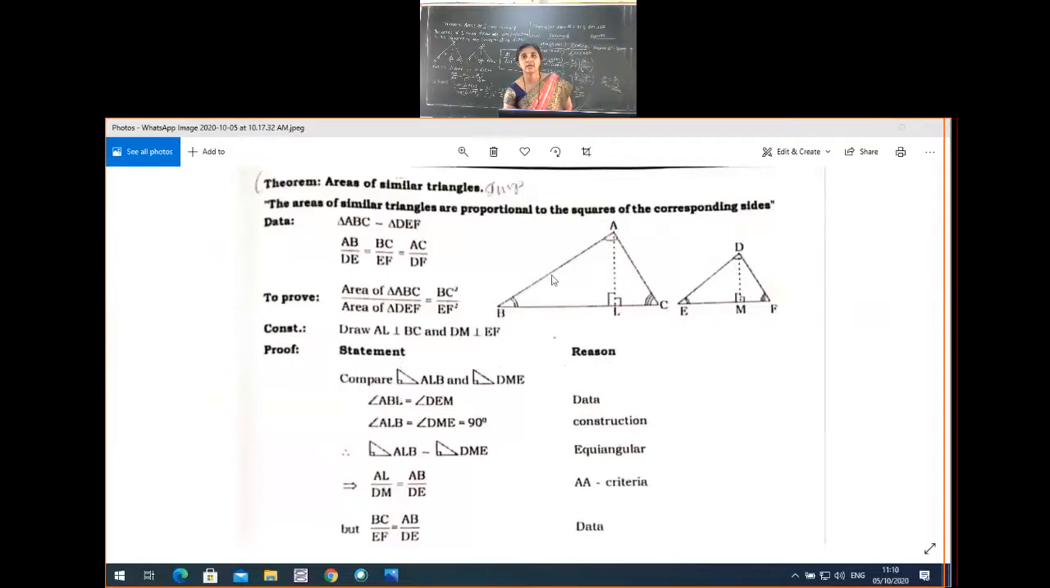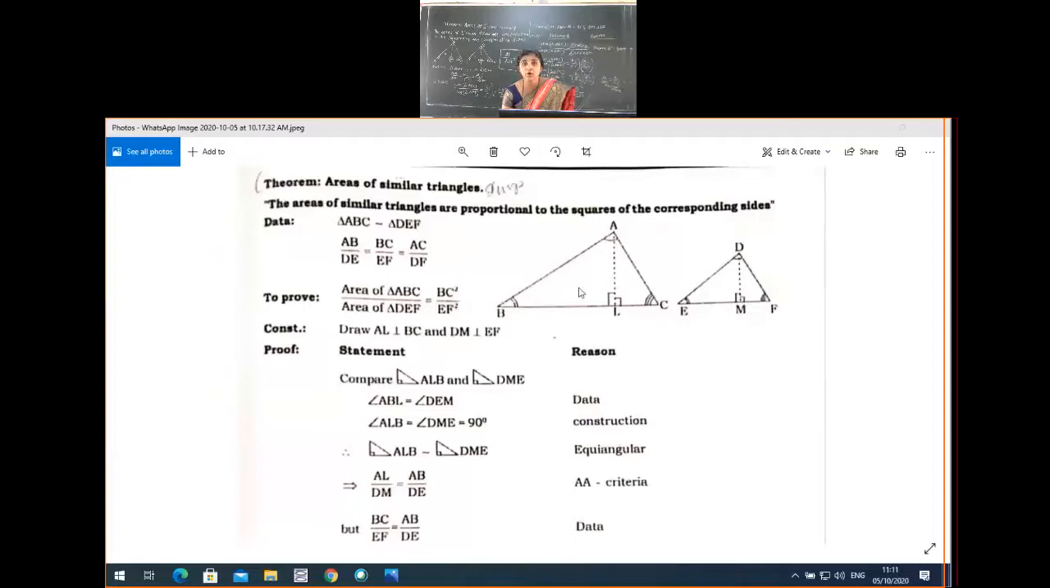Compare these two triangles, triangle ABL and triangle DEM. So angle B is equal to angle E, that is angle ABL is equal to angle DEM. Data. Then angle ALB is equal to angle DME. Construction. Therefore, the two triangles ALB and DME are similar because of the AA criteria. Okay. Now we take the ratio, that is AL by DM is equal to AB by DE.